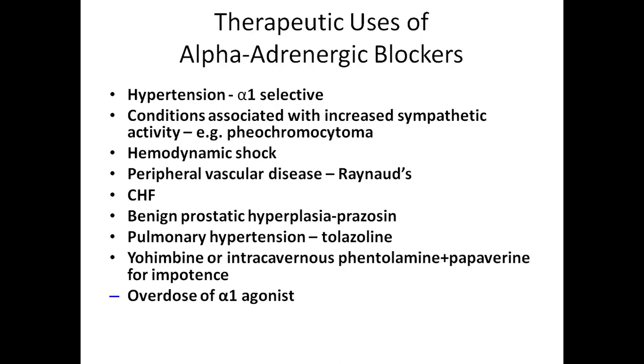For pulmonary hypertension, tolazoline is used. Yohimbine, intracavernous phentolamine and papaverine are used for impotence, and for overdose of alpha 1 agonist. These are the therapeutic uses of alpha-adrenergic blockers.